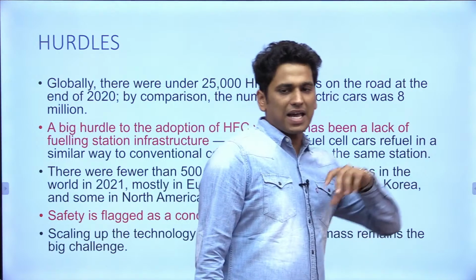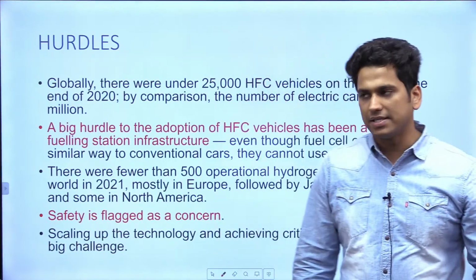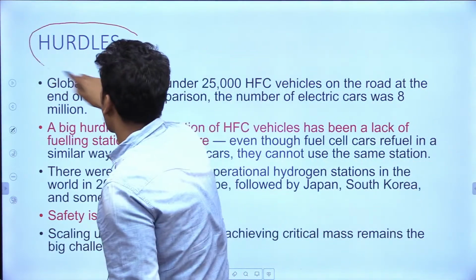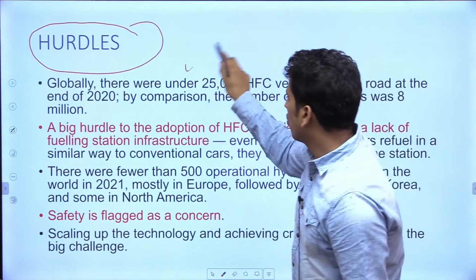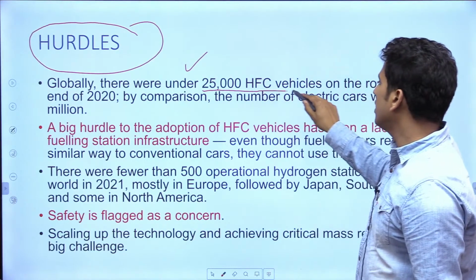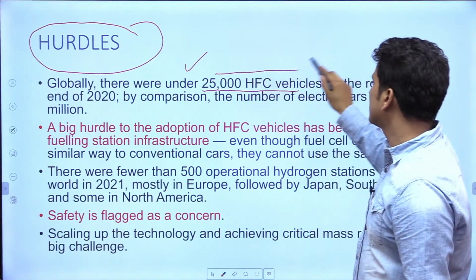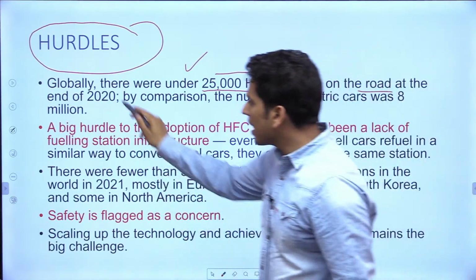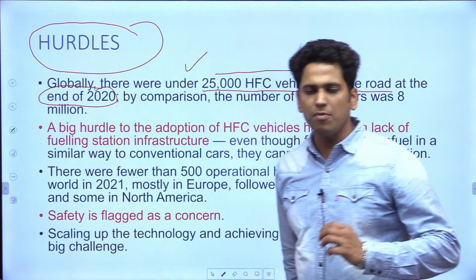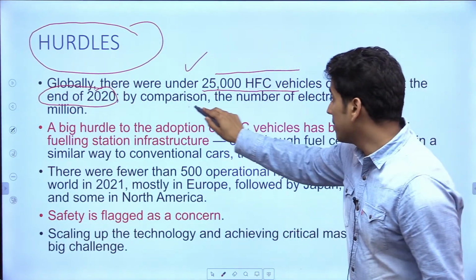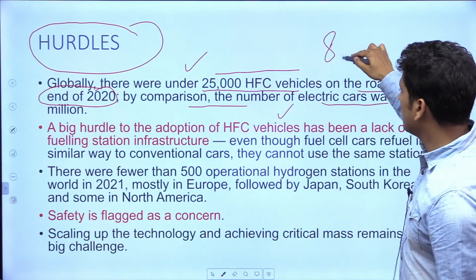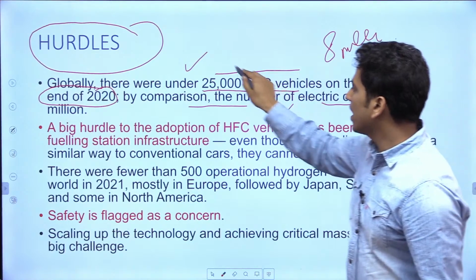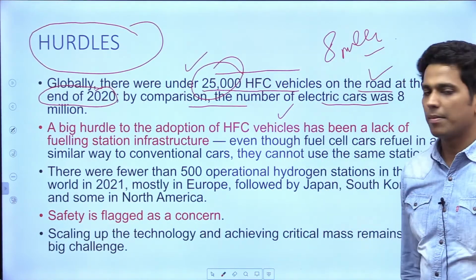Now we have discussed why lithium ion batteries had some hurdles. There are hurdles if we have to produce hydrogen as well. What are those hurdles? Globally, there were under 25,000 hydrogen fuel cell vehicles on the road at the end of 2020. This is a very important figure. By comparison, the number of electric cars was 8 million. Means out of 8 million, only 25,000 were run on the road.